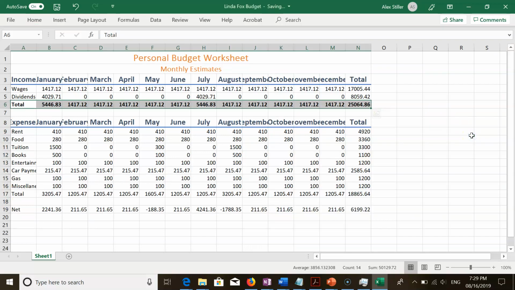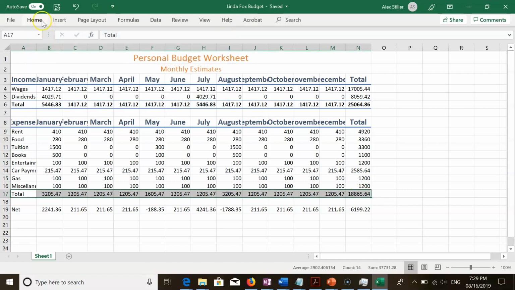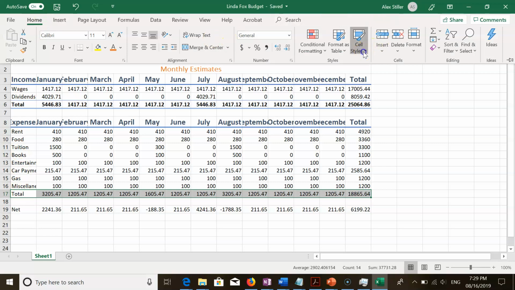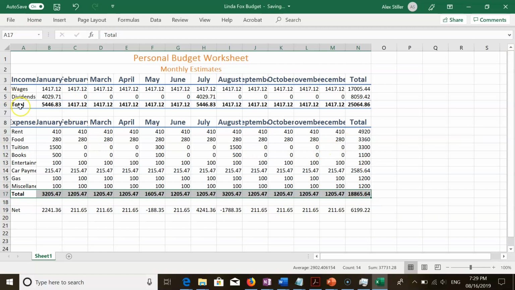And then we can do the same thing for cells A17 to N17. So from A17 to N17, cell styles total. We could have also selected both ranges by selecting the first range, A6 to N6, and then with the control key held down, you can select a non-adjacent range of cells.